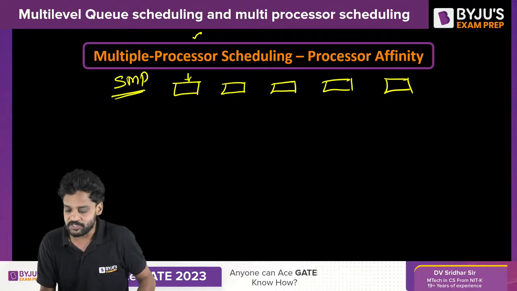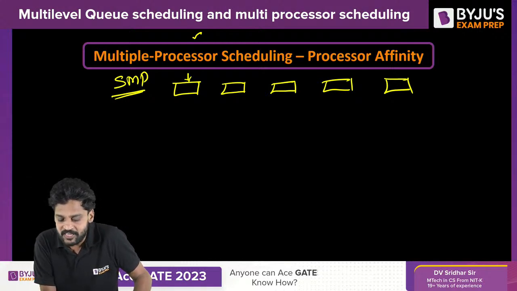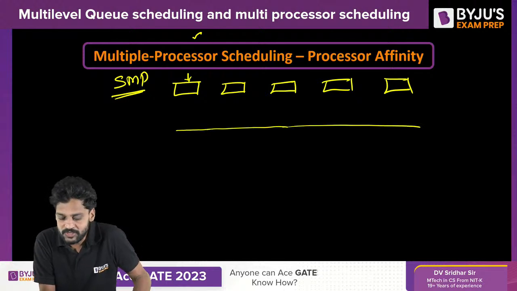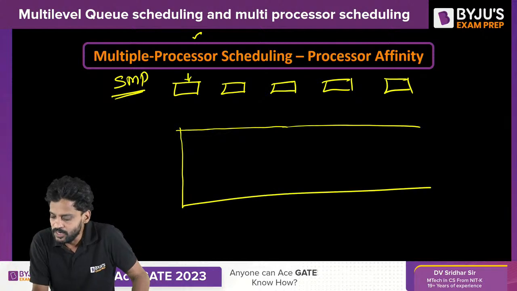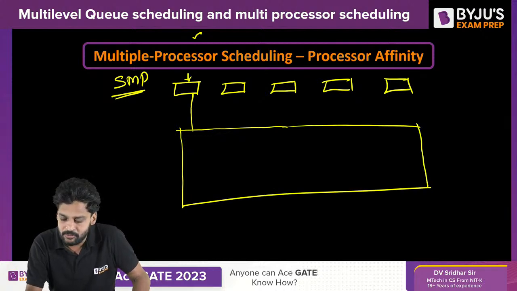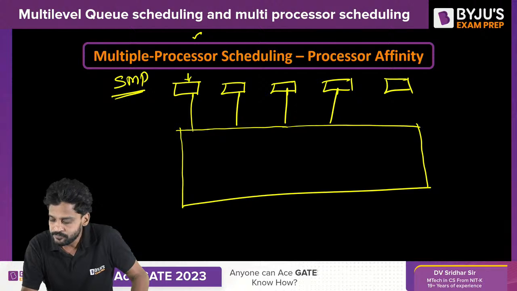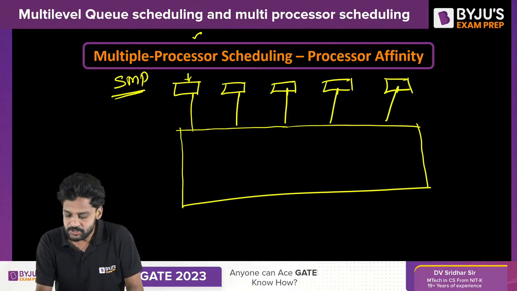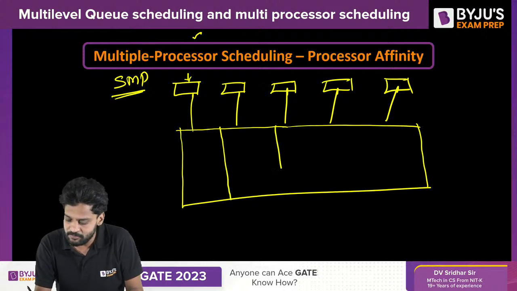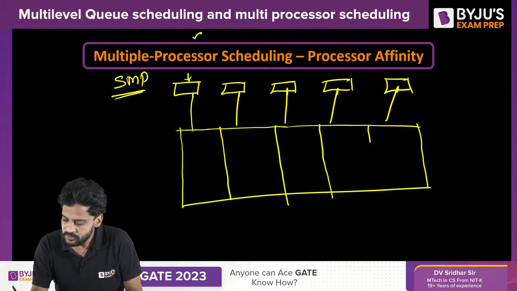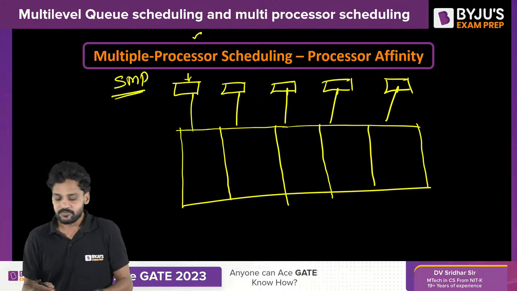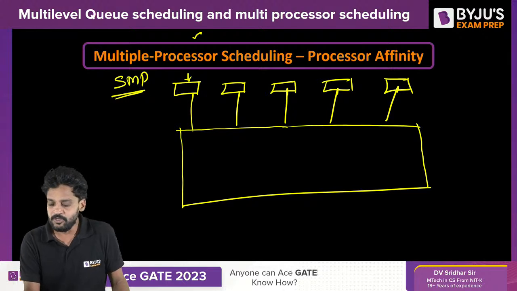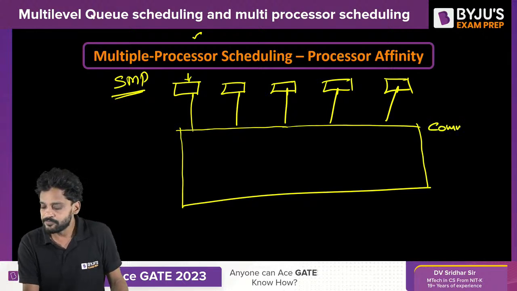But now let us have a look. There are two kinds of SMP architectures. One with a common ready queue, with a common main memory. All the CPUs are connected to the common main memory. Otherwise, the different SMP architecture is with different ready queues with different main memories. Now, let us understand the challenge with the first case, the CPUs with a common main memory.